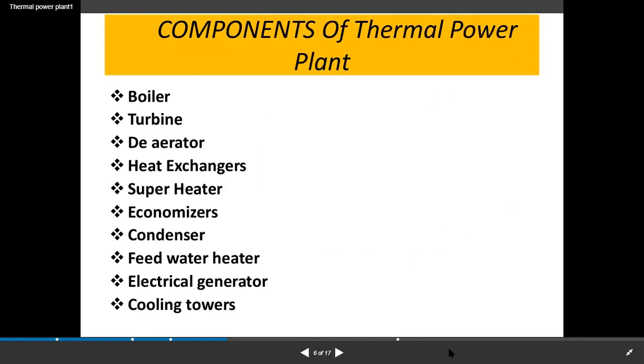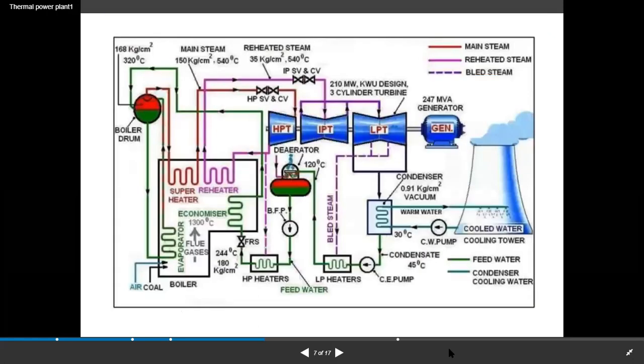Components of a thermal power plant: boiler, turbine, deaerator, heat exchangers, superheater, economizers, condenser, feed water heater, electrical generator, and cooling towers. This is the figure showing how it works.